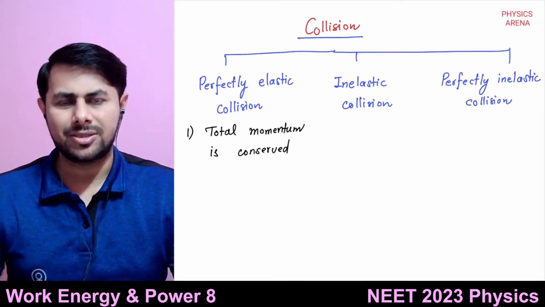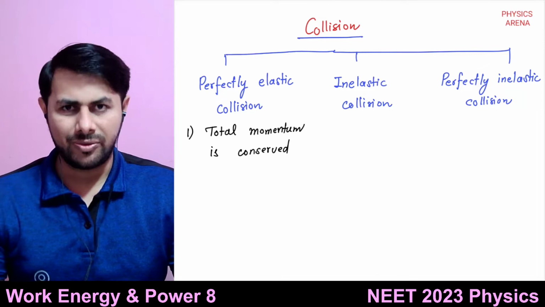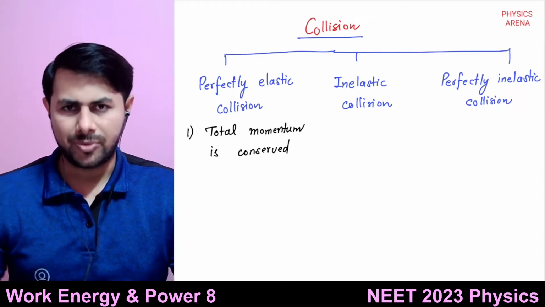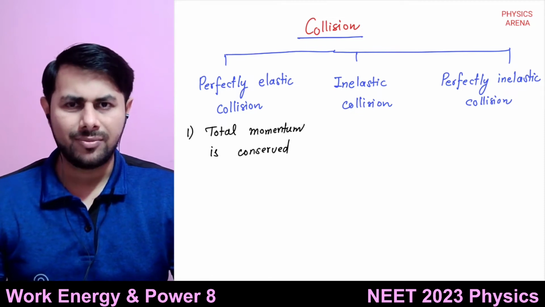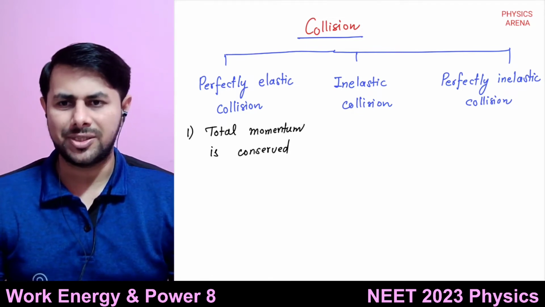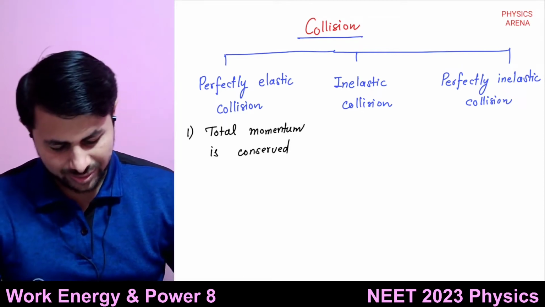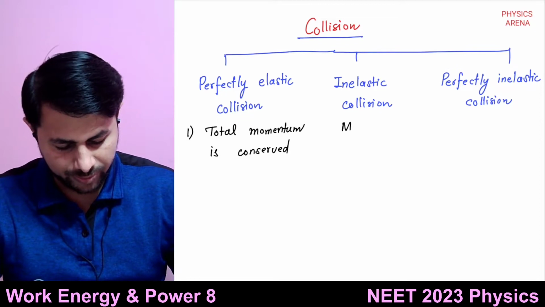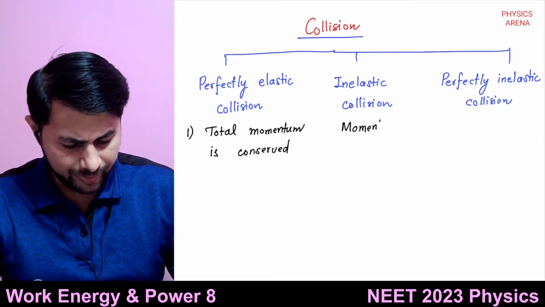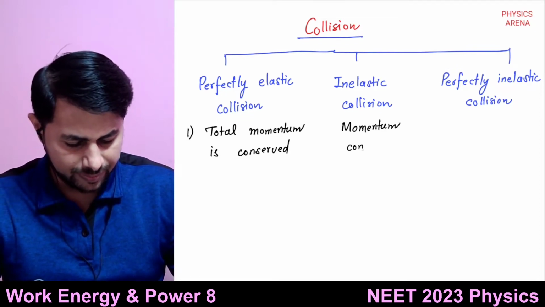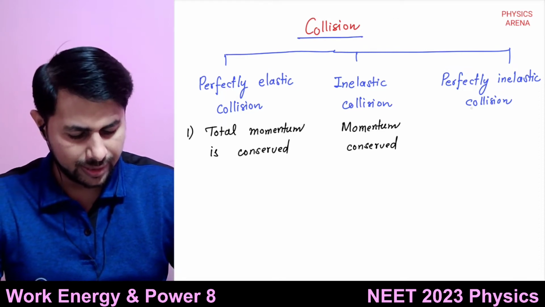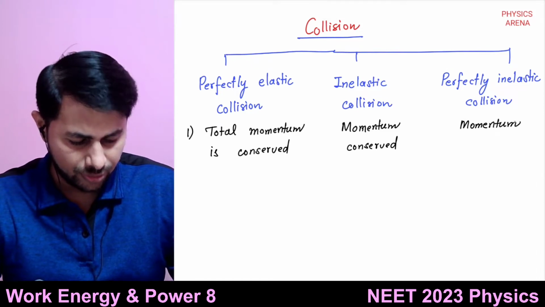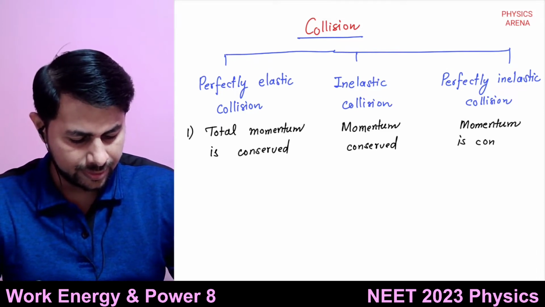So the law of conservation of momentum is applicable everywhere. In case of any collision, it is applicable. Total momentum before collision is equal to total momentum after the collision. This is always true. So total momentum is conserved, and in perfectly inelastic also, the total momentum is conserved.